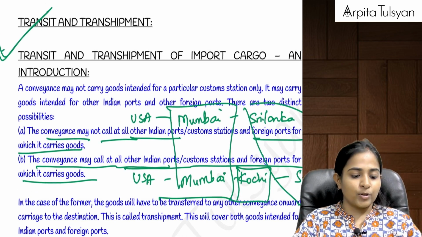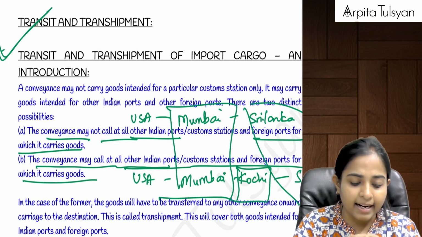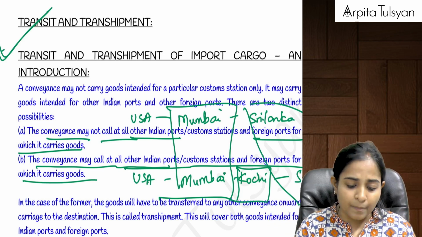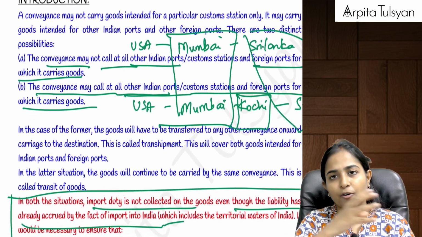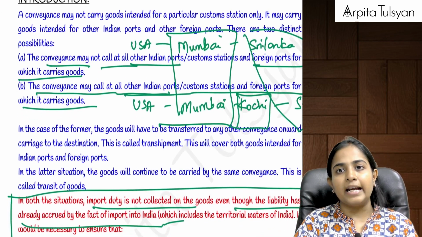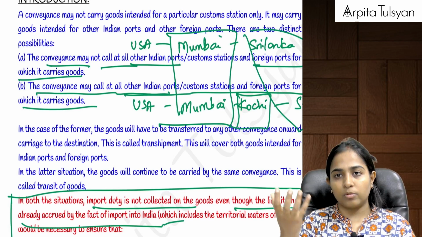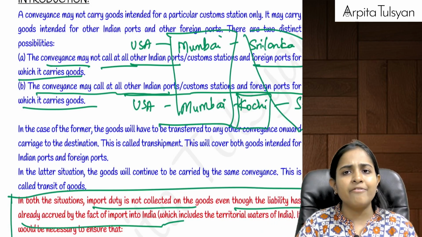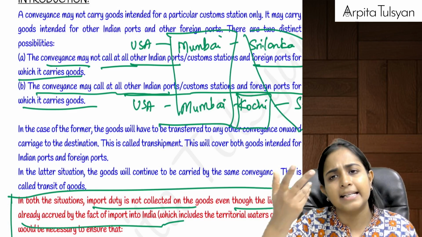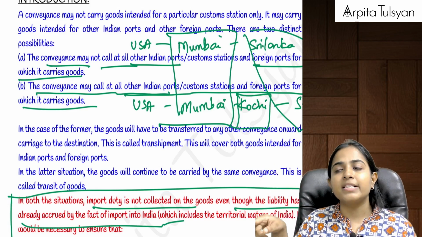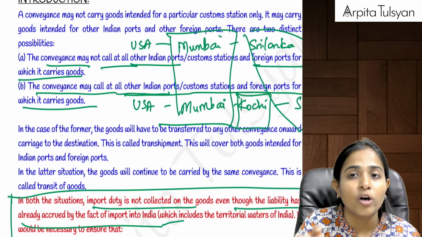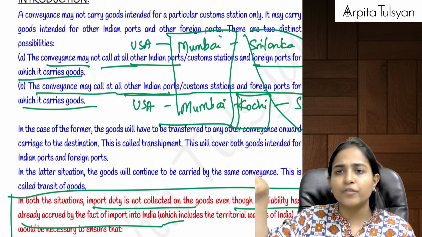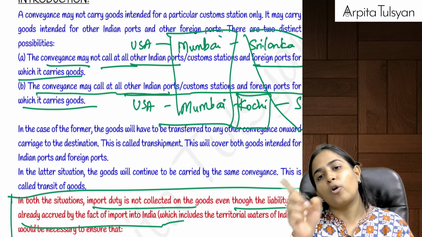Yes, then going on to the last provision, that is of transit and transshipment. In transit, you already know, let's say there is a ship, or a particular conveyance, which is coming from the other country. Now here in India, it is going to touch one of the ports. Let's say it is touching Mumbai port, and after that the same conveyance is going to go to the other country, let's say Sri Lanka. Okay, so in that case, if the conveyance is not changed, some goods will be unloaded here in India, and the balance of the goods is going to go outside India. This is called transit of goods.